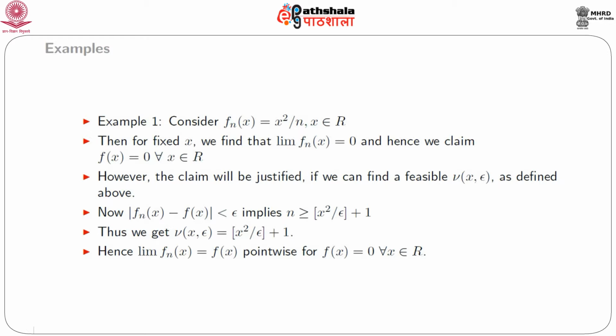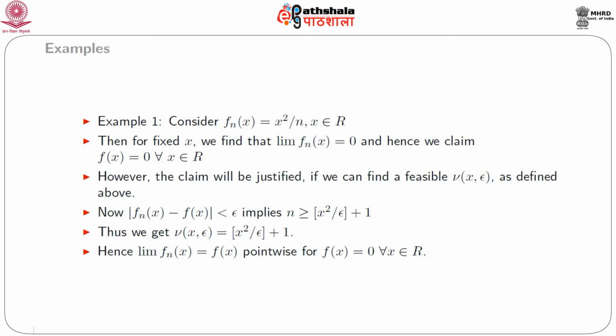However, this is just a claim that our limit function would be equal to 0 for every x, but we need to justify this choice in terms of some feasible choice of ν(x, epsilon). So our claim will be justified if we can find a feasible ν(x, epsilon) as defined above.